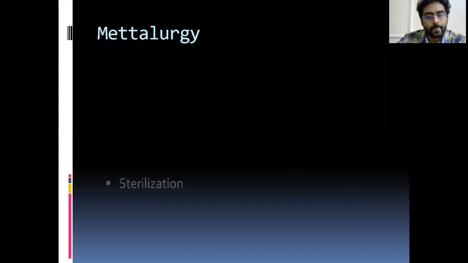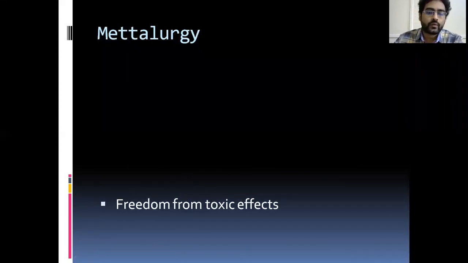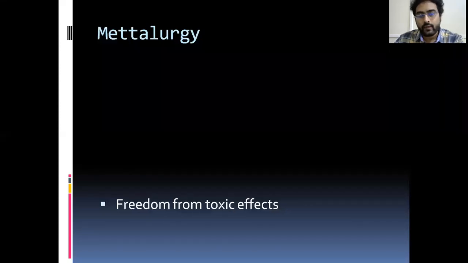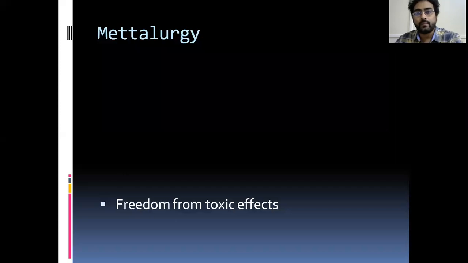It should be tough and it should be easily sterilizable. There is a problem with biological implants. They are difficult to sterilize because they will react with formaldehyde, strong acids and bases. So metal should not have that reaction. Sterilization is easy for metal implants compared to biodegradable implants. Next one is freedom from toxic effects. These are constantly present in our body. So it should not affect any surrounding tissues or bones. So it should be free from toxic effects. These are the basic principles that the implant should follow.